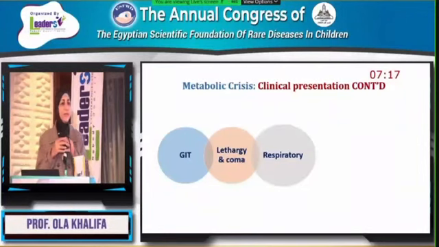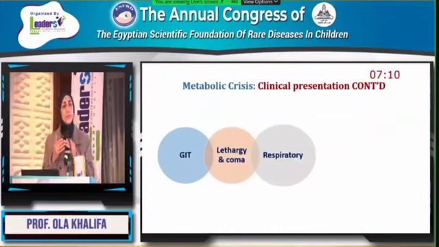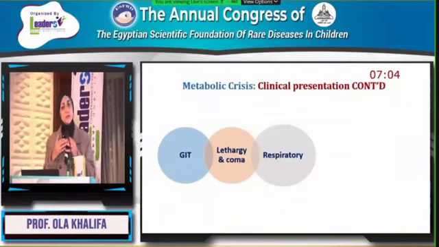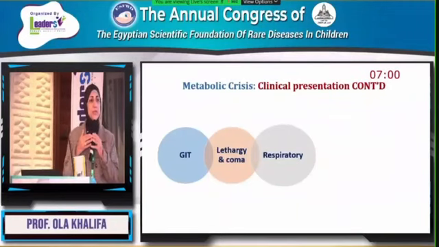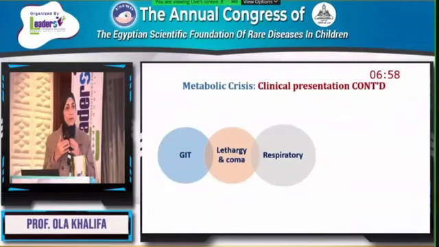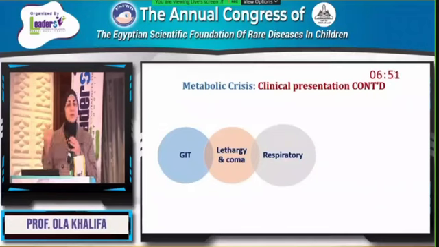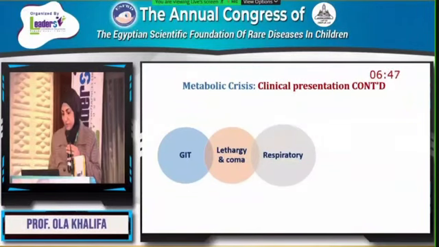Respiratory: we can see, for those patients who have, for example, a metabolic acidosis, that they are found to be tachypneic, which could be attributed to increased organic acids. We can also find patients with urea cycle disorders having rapid deep breathing, where the increased ammonia level can cause stimulation of the respiratory center, causing hyperpnea with respiratory alkalosis. So I have to think of urea cycle disorder for those patients.